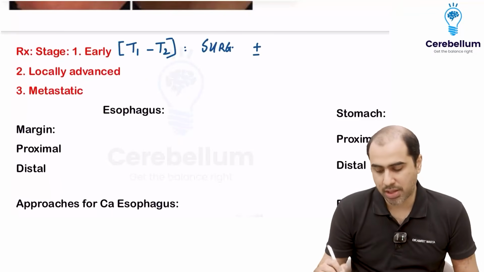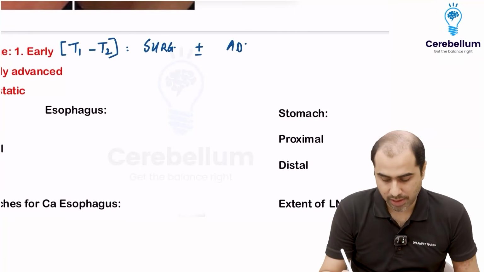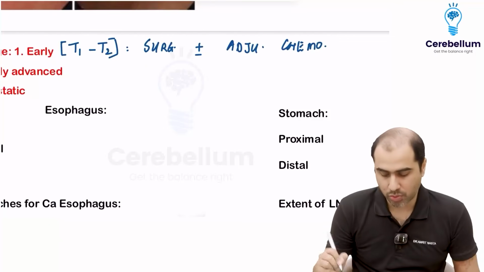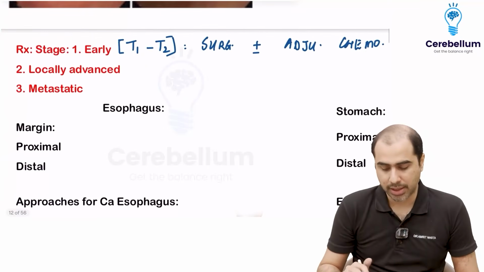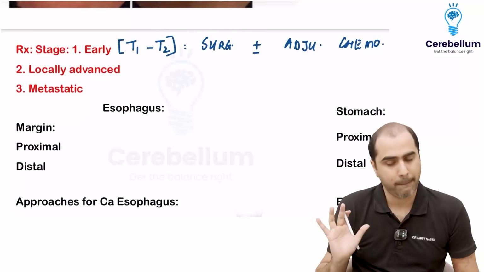And many times after surgery, we give chemotherapy in GI cancer. So I will give an adjuvant chemotherapy. So whenever you get any question on a malignancy, first know: is it an early cancer? Early cancer, surgery followed by chemo.